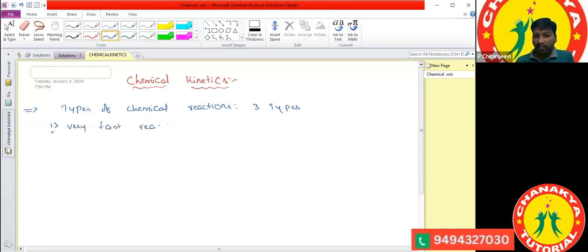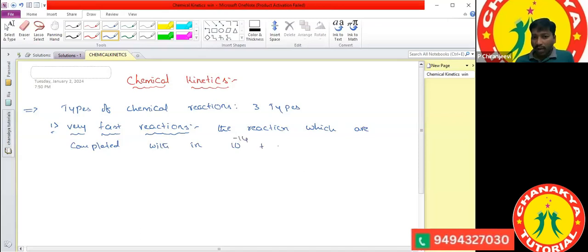Very fast reactions are the reactions which are completed within a fraction of a second, within 10 to the power of minus 14 to 10 to the power of minus 16 seconds.